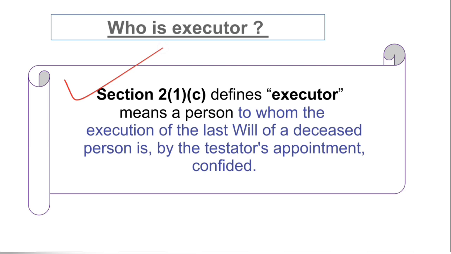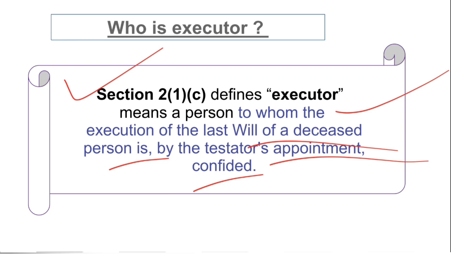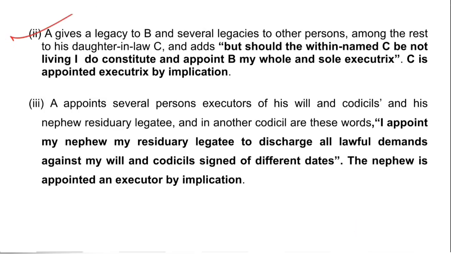Now who is the executor is provided under definition 2(1)(c), and it says a person to whom the execution of the last will of the deceased person is, by testator's appointment, confided. So the person to whom that last will of the deceased person is confided is the executor, and he only deals with the estate of the deceased, the testator, and this is what an executor is under the Act. Now there are further illustrations.